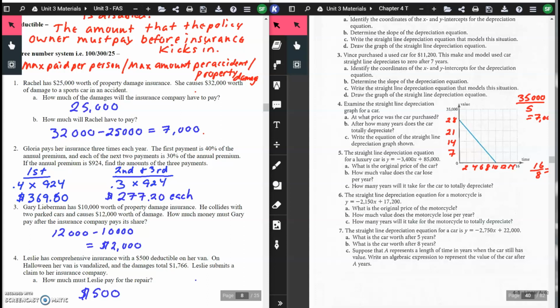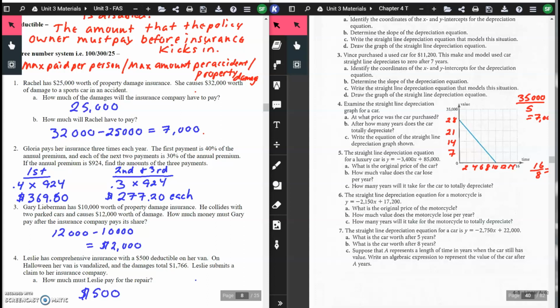The second and third payments are 30% each, so $924 times 0.3 or 30% gives you $277.20 each. If you take $369.60 plus $277.20 plus another $277.20, it'll add up to $924.